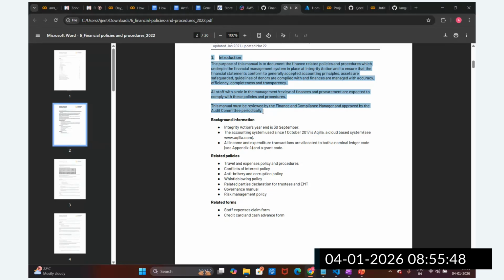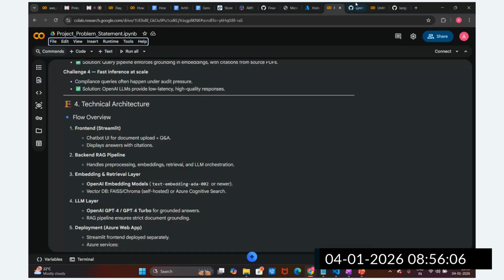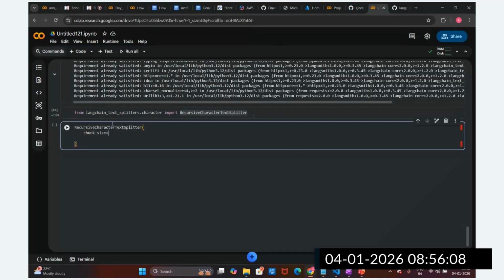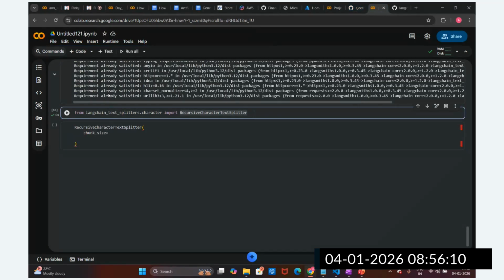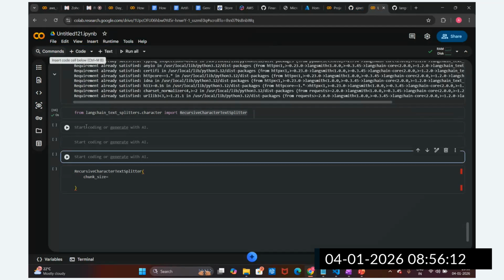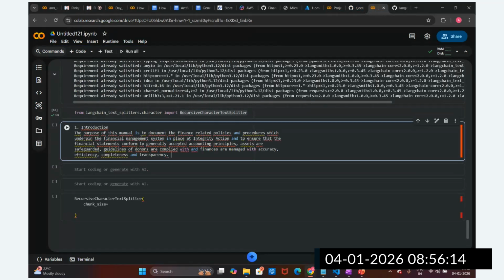If I'm able to split based upon the paragraph or the headings, then I'm able to capture the semantic meaning. Let's suppose I'm able to capture this one paragraph, and this is the introduction. This is one paragraph, guys. This is the one paragraph we have.